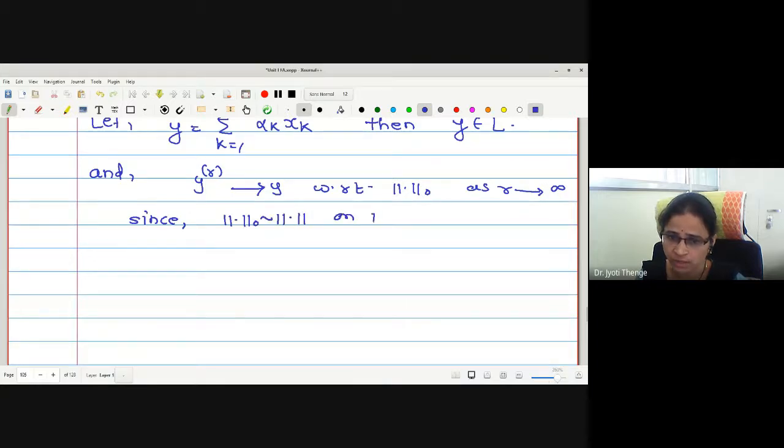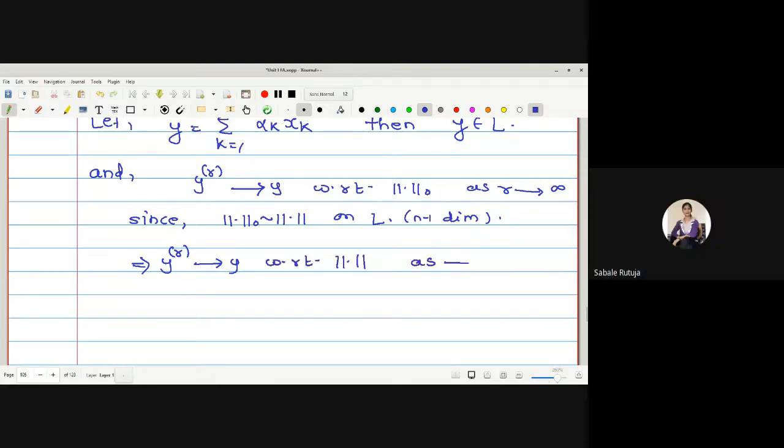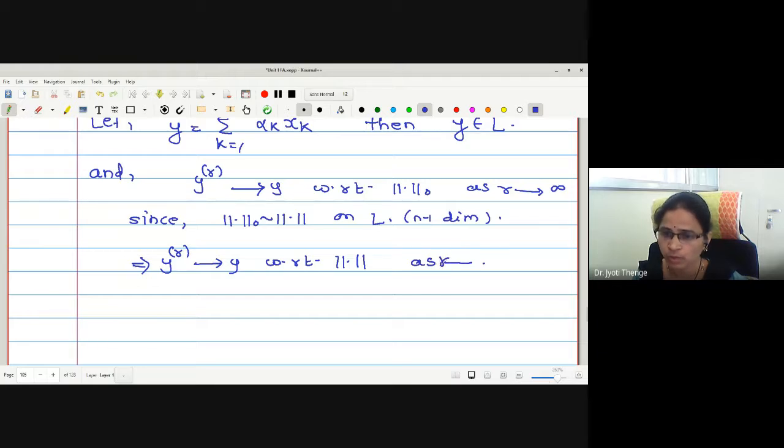Right now, on L, an n minus 1 dimensional space, you should not forget, right? Therefore, may I say y_r converges to y with respect to an arbitrary norm? Yes, ma'am, as r tends to infinity. So what can I say about the space L then?